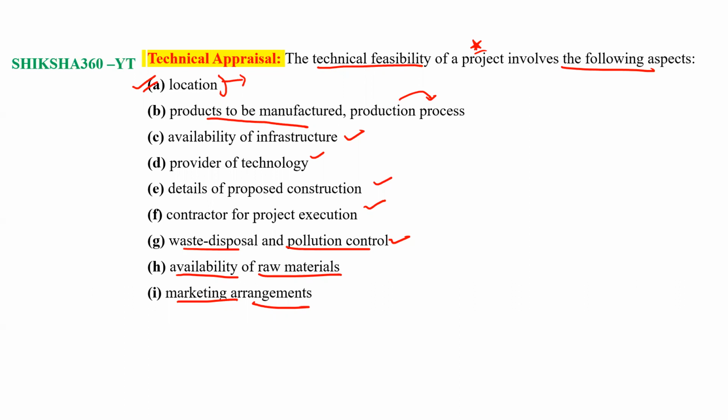So under the technical appraisal, the technical feasibility of the project involves the following aspects. First one is the location. Second one is the products to be manufactured or the production process. Third one is the availability of infrastructure. Fourth one is the provider of the technology. Fifth one is details of proposed construction, contractor for project execution, waste disposal and pollution control.